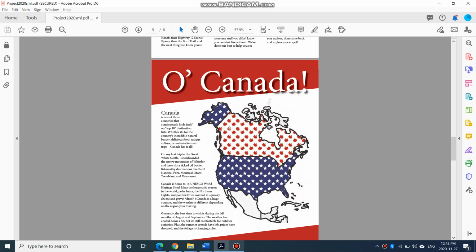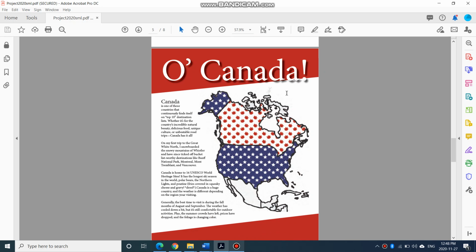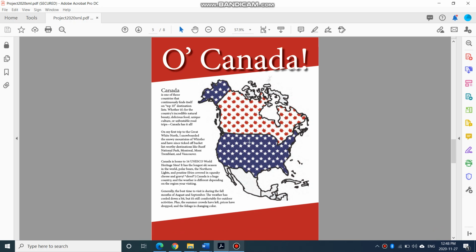Next is O Canada. Make sure that you have the drop shadow and you have the proper text here. You have to create this. I've supplied the plain map to you. You have to create this in Illustrator, and you have to create two swatches: one with the maple leaf and one with the stars. After tracing the image on the map, it becomes vector shapes, then you can apply the swatches to it.